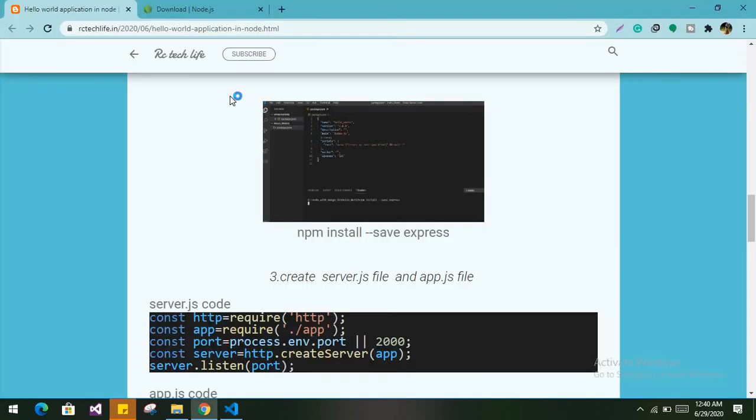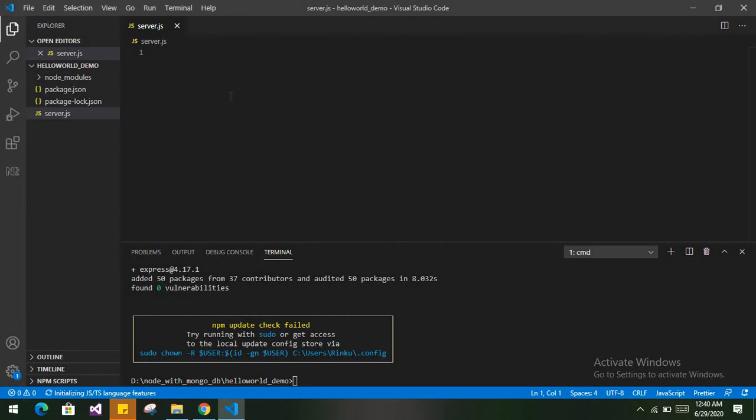Now you will import HTTP first, to handle requests and responses. So const http equal to require. We have already discussed that whatever we fetch, we import using require, and here it is http.